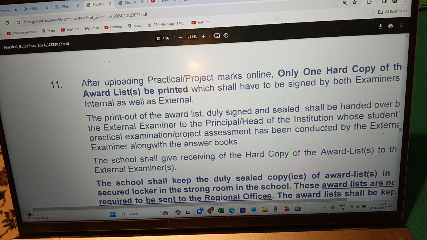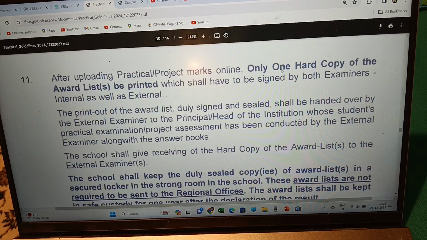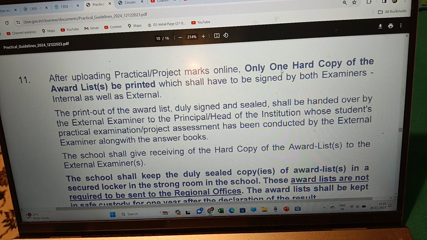Yes, after uploading the practical or project marks online, only one hard copy of the award list be printed, which shall have to be signed by both examiners, internal as well as external. The printout of the award list duly signed and sealed shall be handed over by the external examiner to the principal or head of the institution whose students' practical examination or project assessment has been conducted by the external examiner along with the answer books.